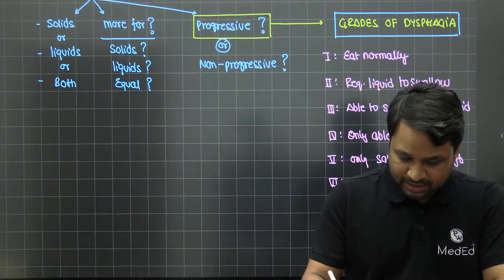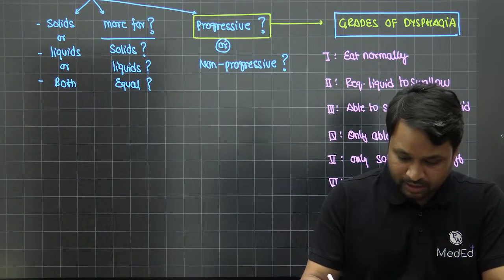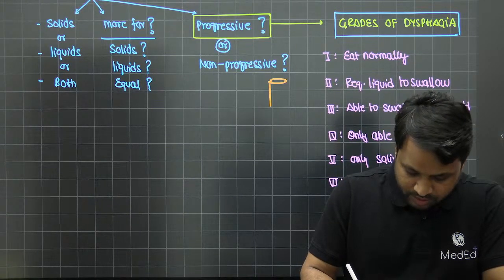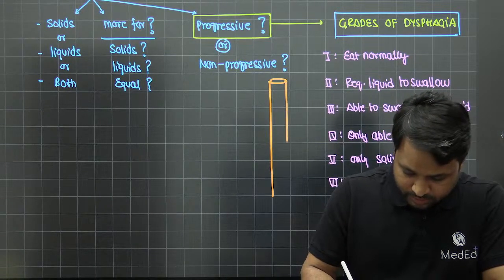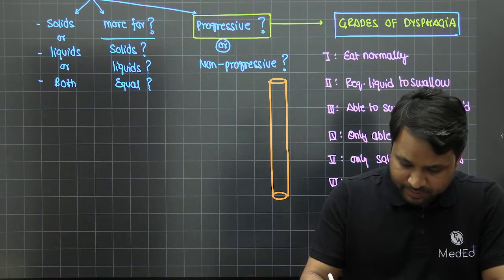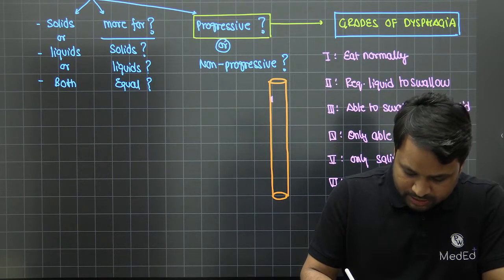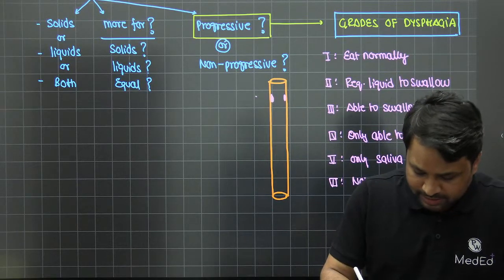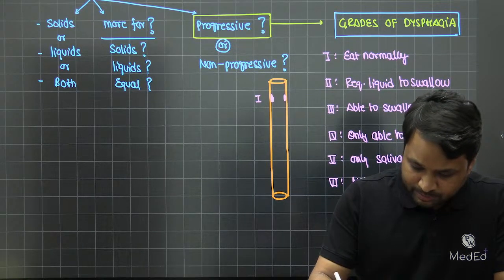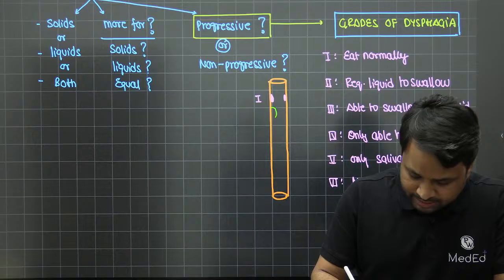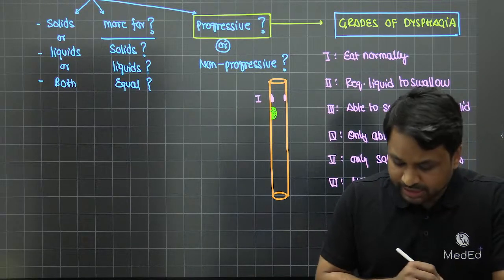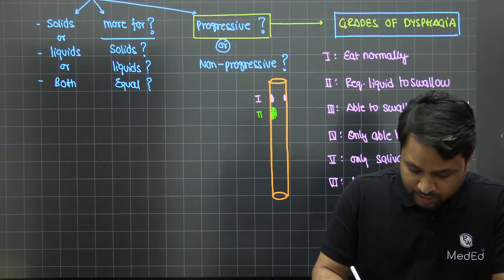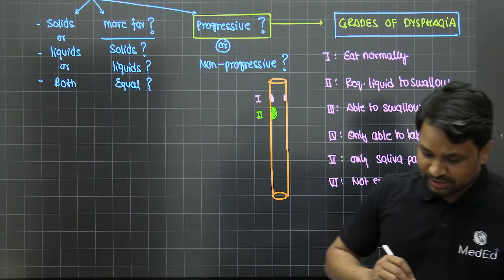Now, if you want to understand the intensity of what we're trying to explain, imagine this is the esophagus. Initially, when the pathology is going to start, let's say the pathology is only limited to the wall. Obviously, it will not cause any significant problem. I'll say it is grade 1. Now, let's say the pathology slightly increased in size. This is where it is obliterating the lumen by a significant amount. So here, in order to swallow, it will require some amount of liquid. So it is grade 2.